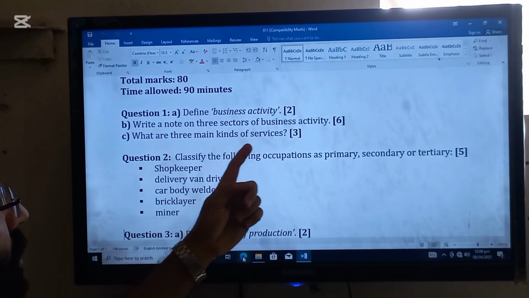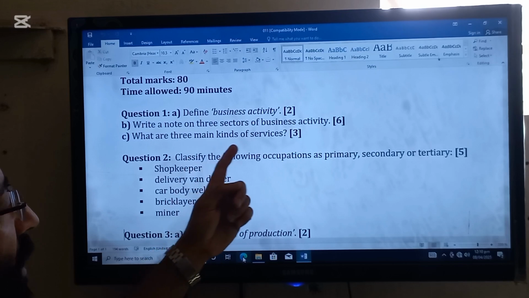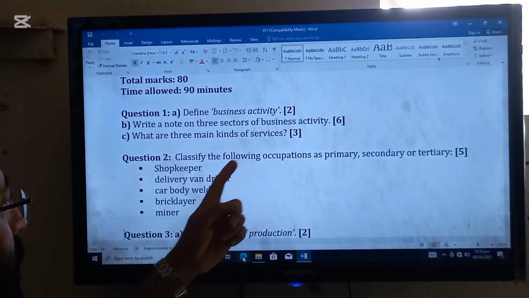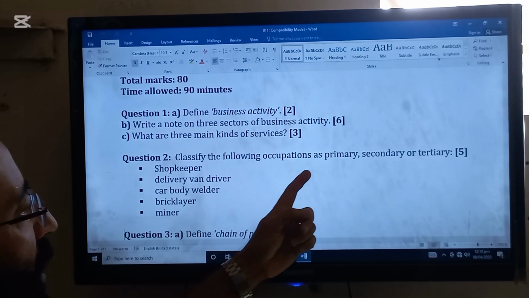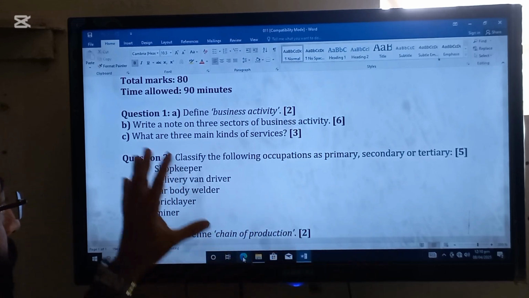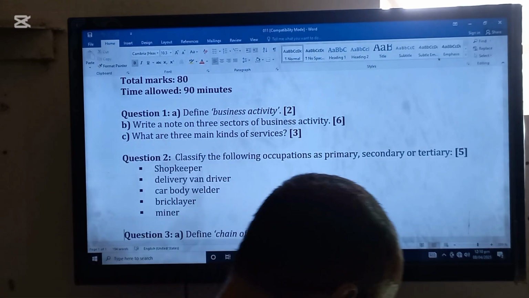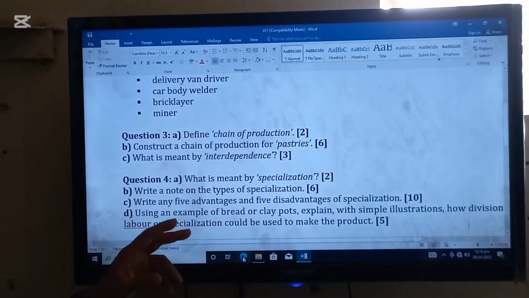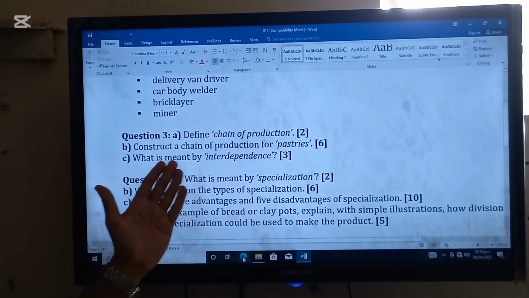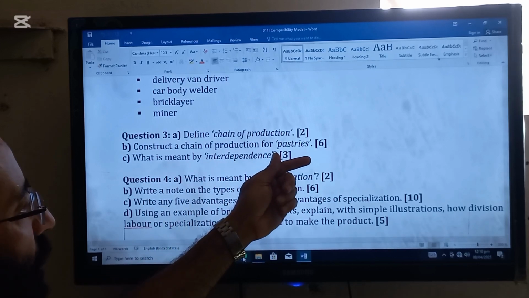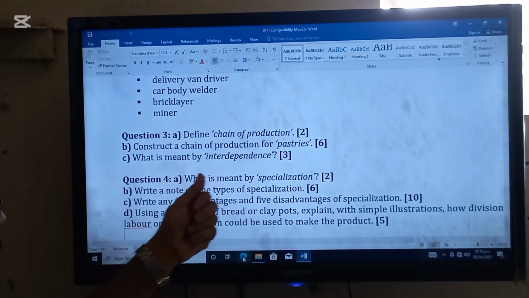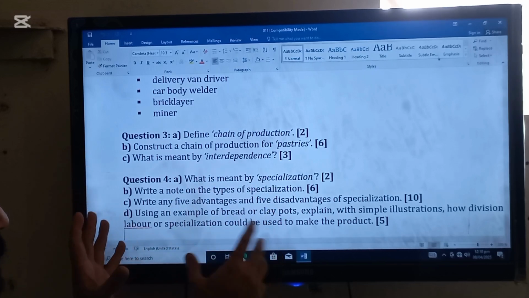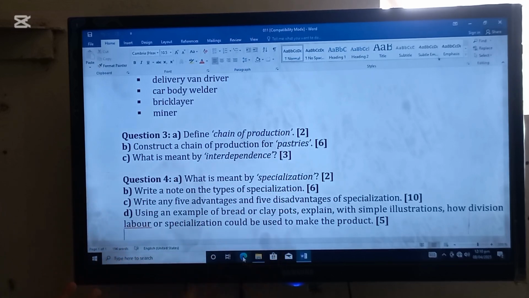What are the three main kinds of these services? Three main kinds of the services are personal, commercial, and financial services. Classify the following occupations as primary, secondary, and tertiary. So this is a question for you. Next question is define the chain of production. Next is construct a chain of production for pastries. Next is what is meant by interdependence. So look clearly, look carefully. We have just discussed all these topics.